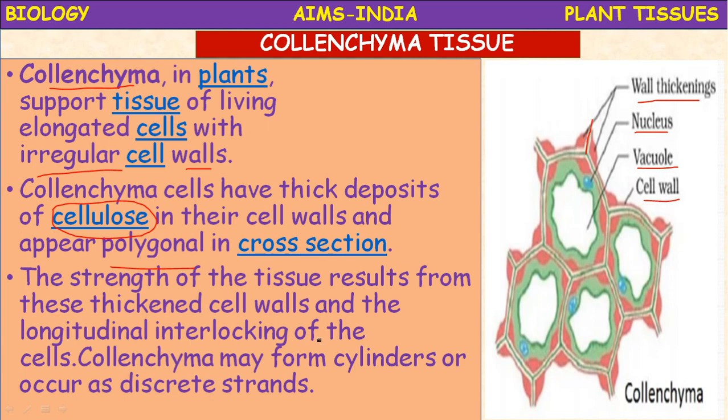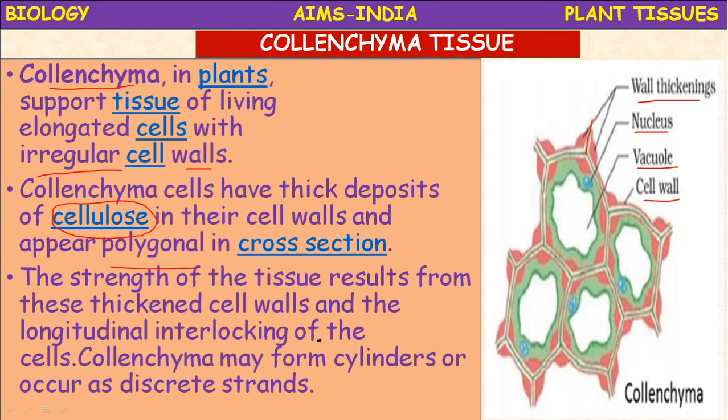So it is a supportive tissue and a living tissue. Living tissue means living substance is present inside, because dead tissue is also there. That's why we specially mention living tissue. So collenchyma and sclerenchyma, these two ground tissues together are called mechanical tissues.